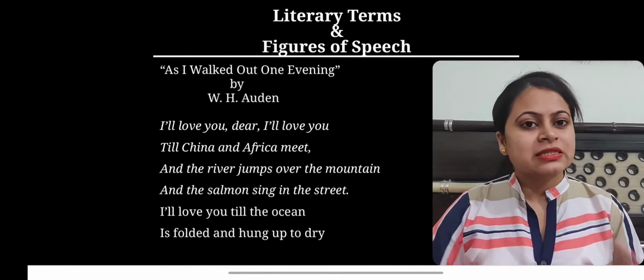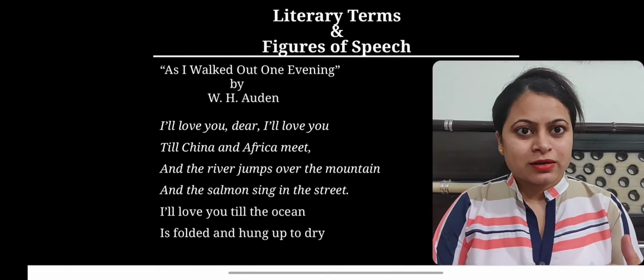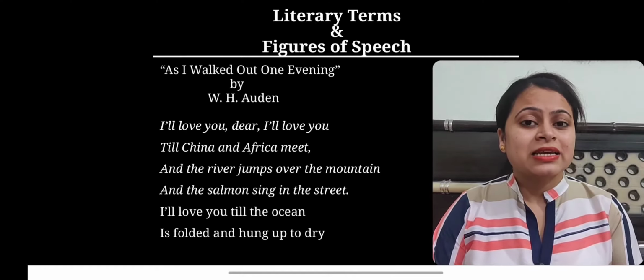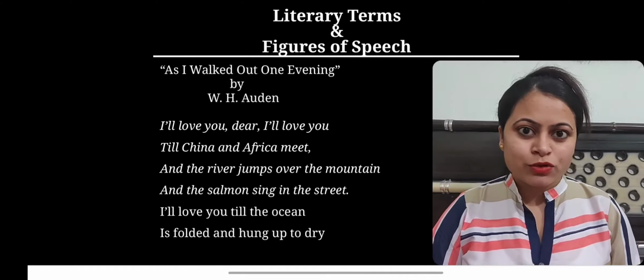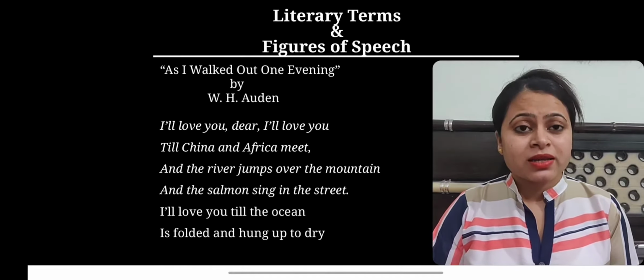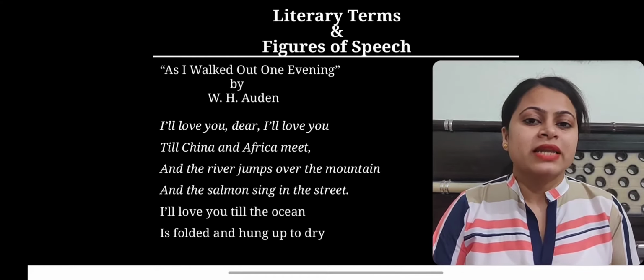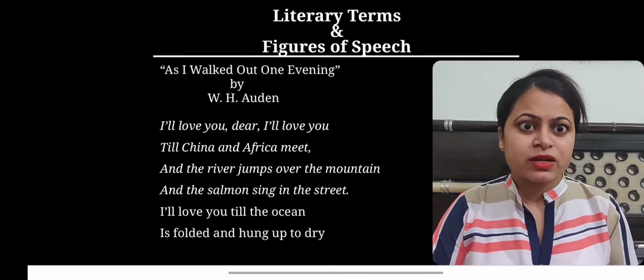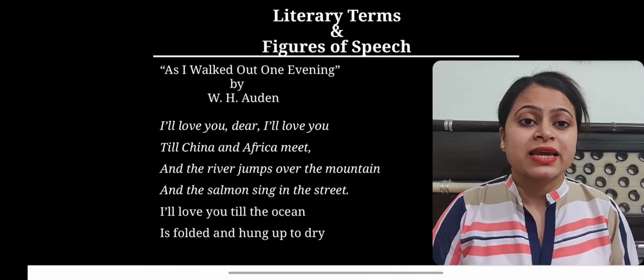Of course, these things are not possible, and that's why Auden succeeds in establishing his point. These things will never happen, so his love will never end, because he is saying, "I will love you, dear, till China and Africa meet," till all these impossible things can happen.